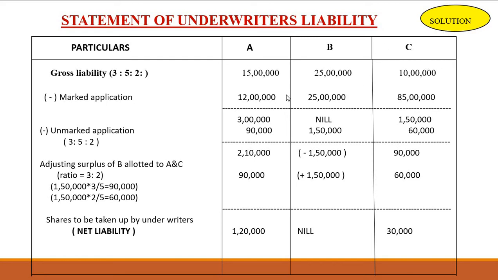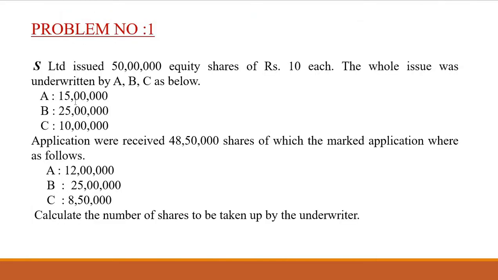Then we have to take the gross liability of each underwriter. First we write gross liability. The gross liability ratio we already calculated, so here 3:5:2. Gross liability is given in this question. A is 50 lakh, B is 25 lakh, and C is 10 lakh.